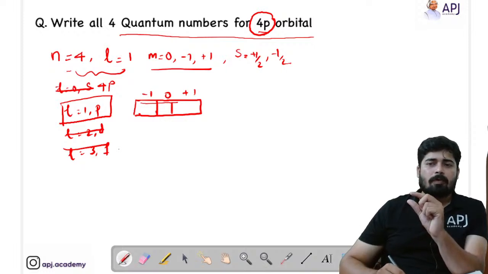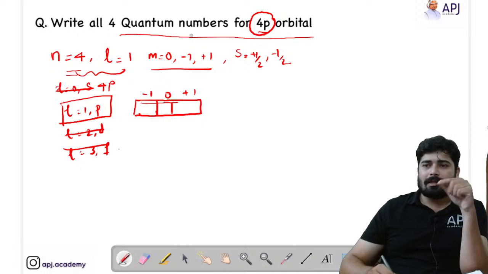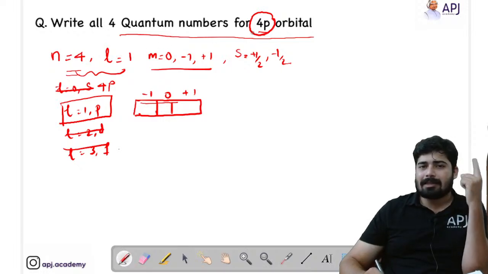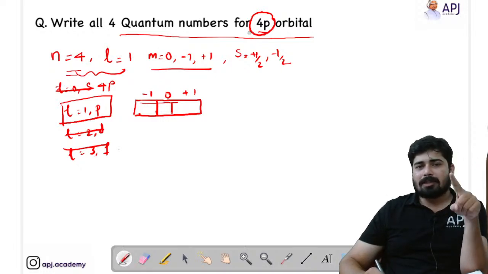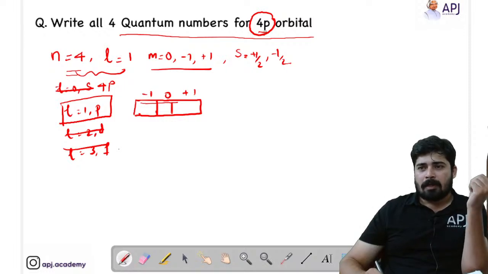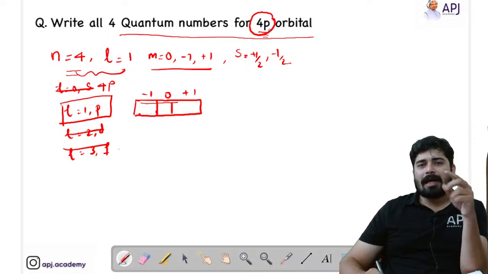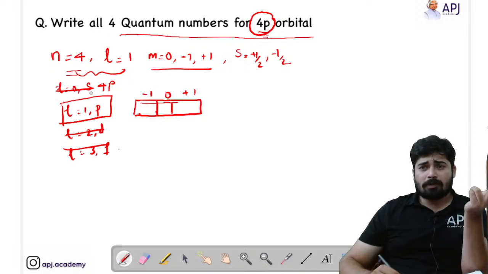So if it is 4p, 4 indicates the shell, so the principal quantum number is equal to 4. p is the subshell. What is the subshell number? For p, l is equal to 1. We know that if l equal to 0, that is s.